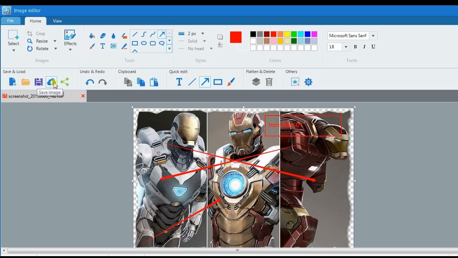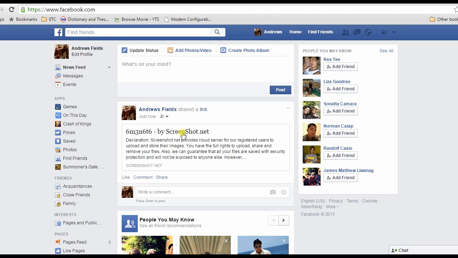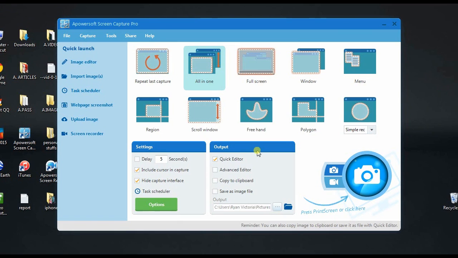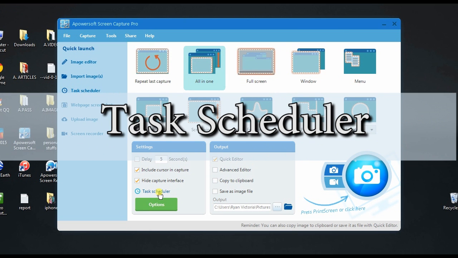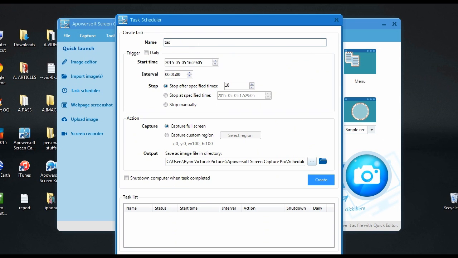Aside from saving the file on local disk, or uploading it on cloud storage, you can also share it to your friends online using its sharing function. Moreover, this program has other interesting functions like the task scheduler. And those are the solutions to not working print screen button.